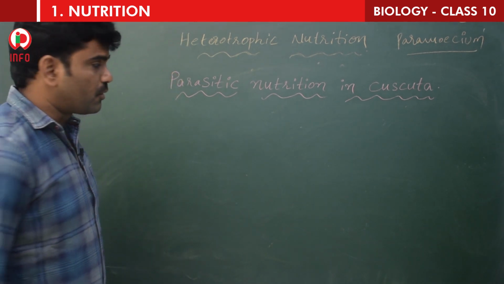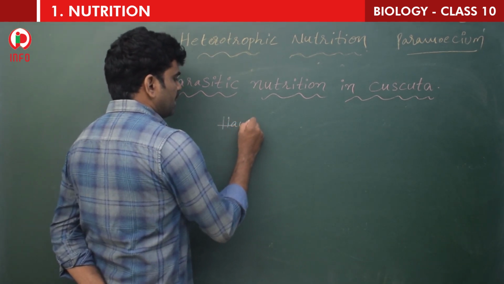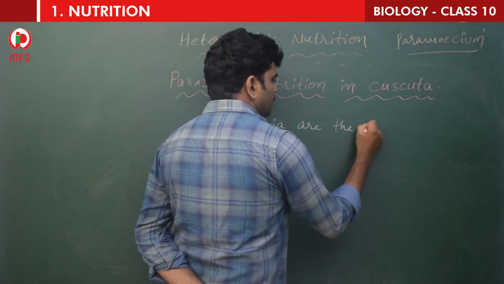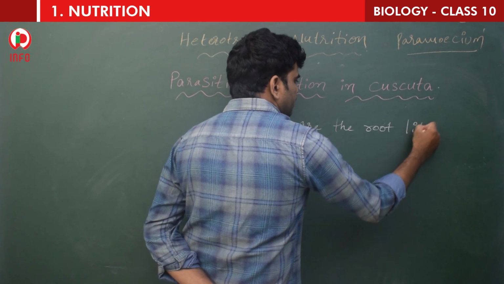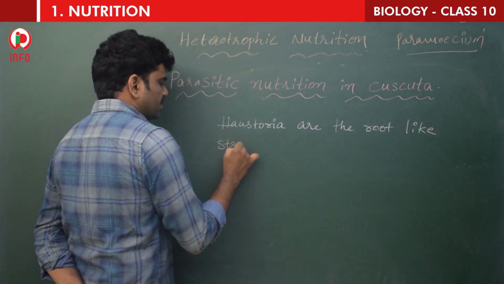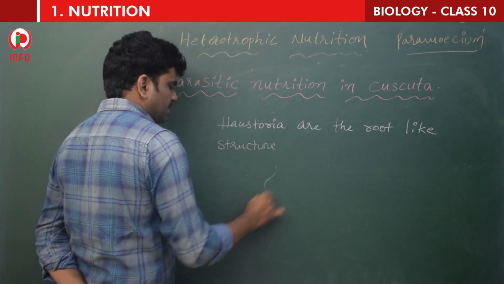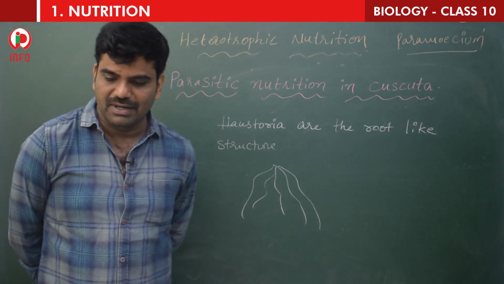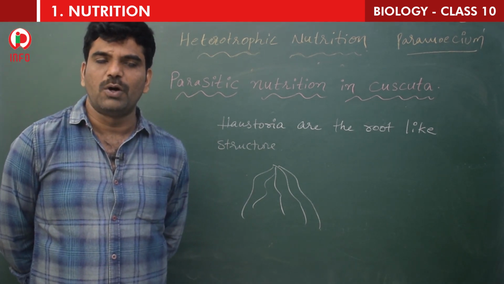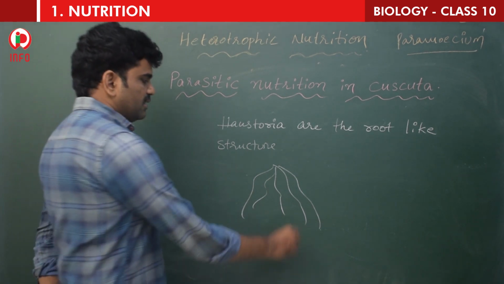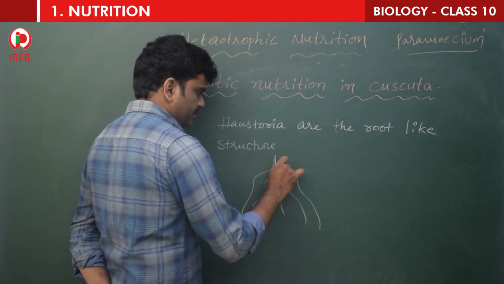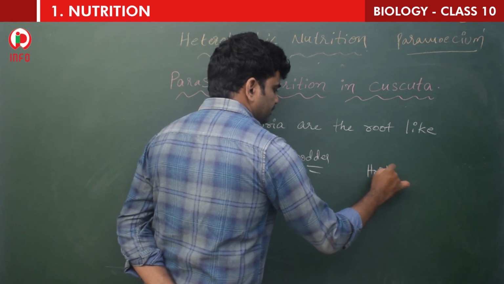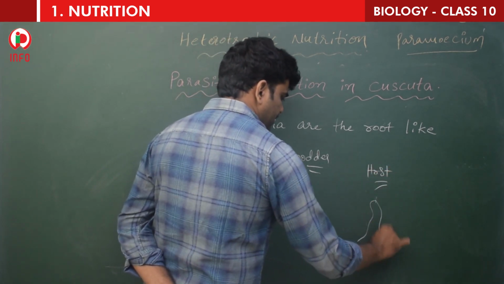See, haustoria are root-like structures, children. These are not actually roots, these are root-like structures. Then what will these haustoria do? They are root-like structures that penetrate the tissue of the host plant and may even kill it. So this is the dodder and this is the host plant.